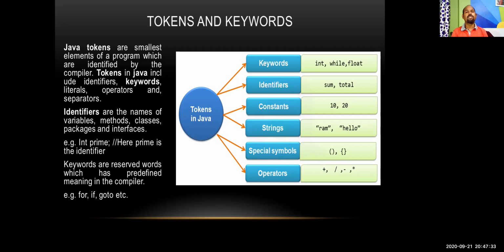And some special characters are also allowed in an identifier, like @, underscore, etc. So if we are talking about tokens in Java, they have different types like keywords, identifiers, constants, strings, special symbols, operators.